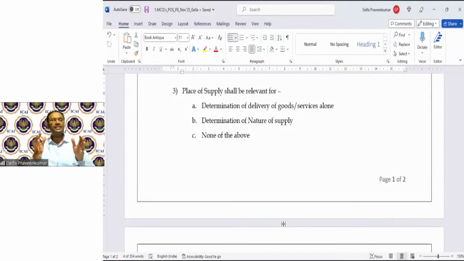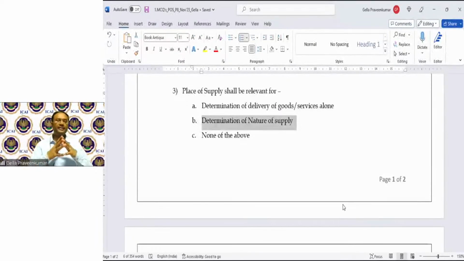So all these are the bills which are required for me to establish that actually the event took place in my Haryana. Then let's move on to question number 3. The place of supply shall be relevant for point number A. Determination of delivery of goods or services alone. They are saying that my place of supply will be helpful for determining the delivery of goods or delivery of services alone.